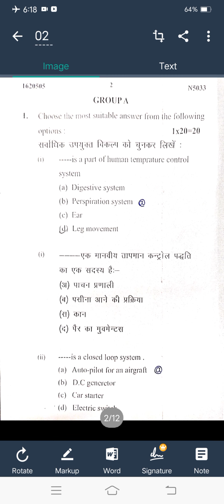Here, Group A, question 1: dash is a part of human temperature control system. Here, the perspiration system is the right answer. For question 1, option B is right. Question 2: dash is a closed loop system. Here in option A, autopilot for an aircraft is a closed loop system.